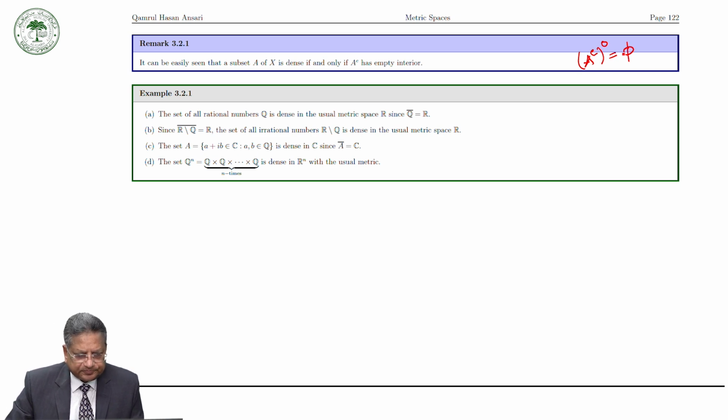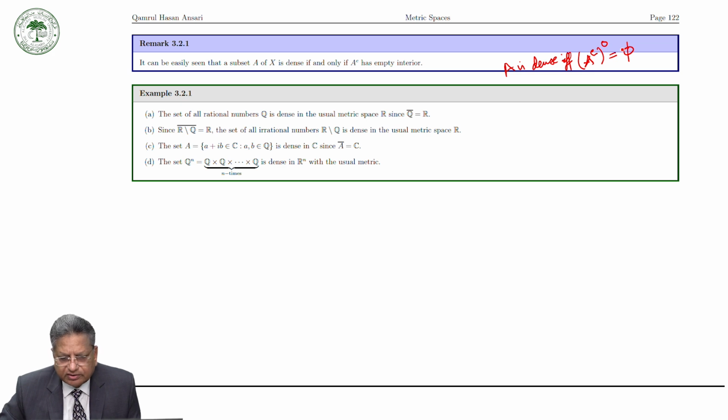So we can see that A is dense if and only if the interior of the complement of A is an empty set.